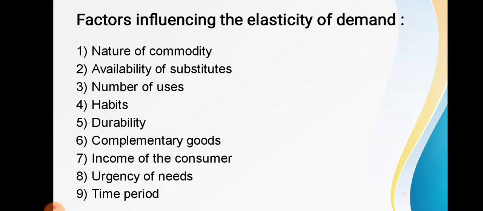So we can say that there are 9 factors that influence the elasticity of demand, and these 9 factors are: the nature of commodity, availability of substitute, number of uses, habits, fifth one durability, sixth one complementary goods, seventh one number of consumers, eighth one urgency of needs, and the ninth one is time period. So these are the 9 factors that influence the elasticity of demand.